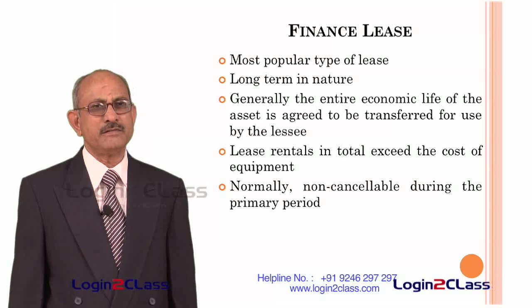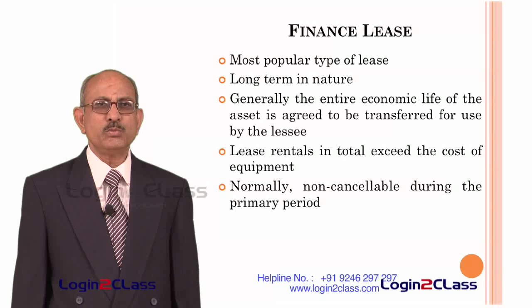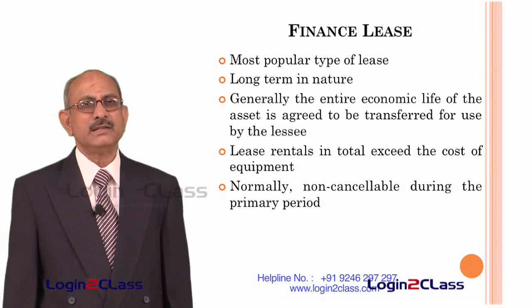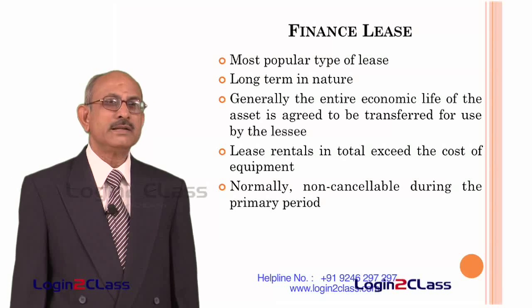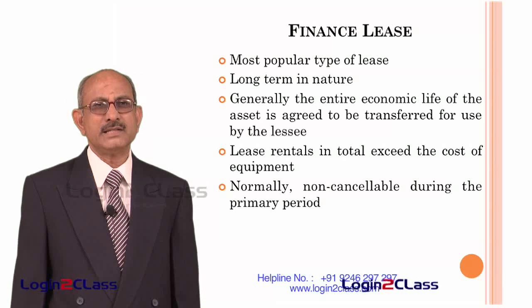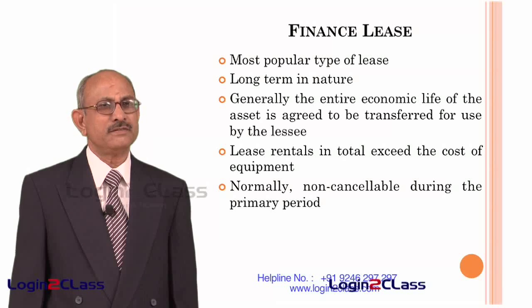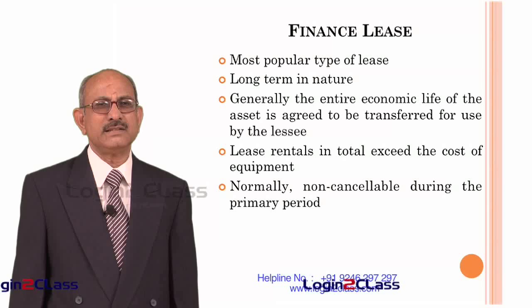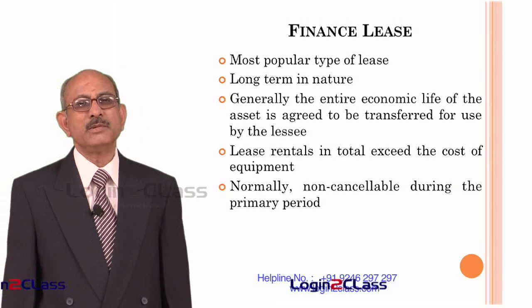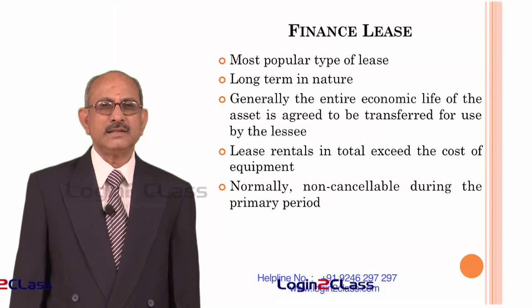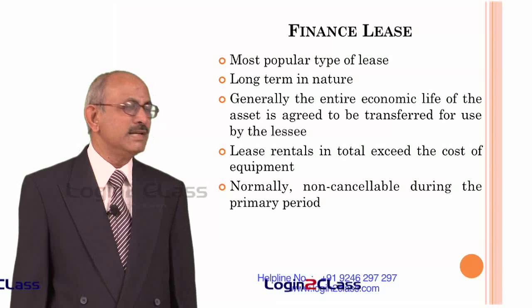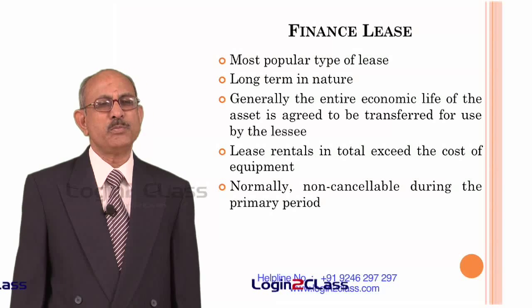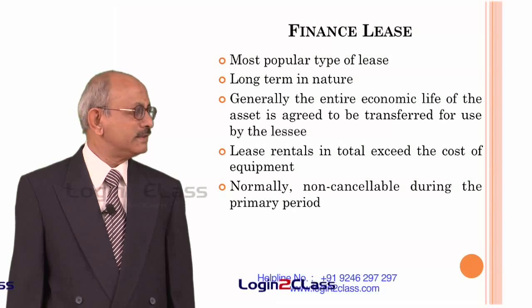Normally, the entire period of contract is divided into 2 periods. One is called the primary period, the other is called the secondary period. Primary period is normally large enough to take care of the life of the asset, and therefore, the lessee cannot return the asset during the primary period. That means, whether or not he needs the continued use of that asset, he has to continue to pay the lease rentals to the lessor.